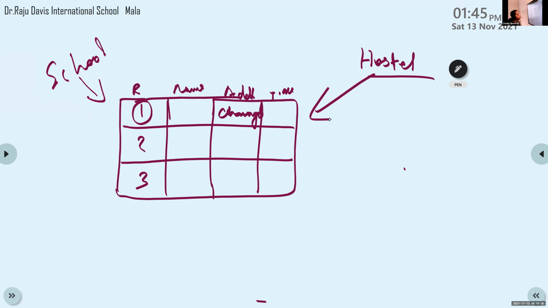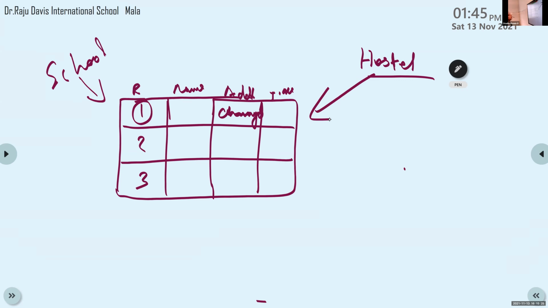Okay. So here, when we are using DBMS, we can use a single table for both these purposes. For school we can use the same table, we can use for hostel also. So we can avoid data redundancy. Data redundancy means data duplication.